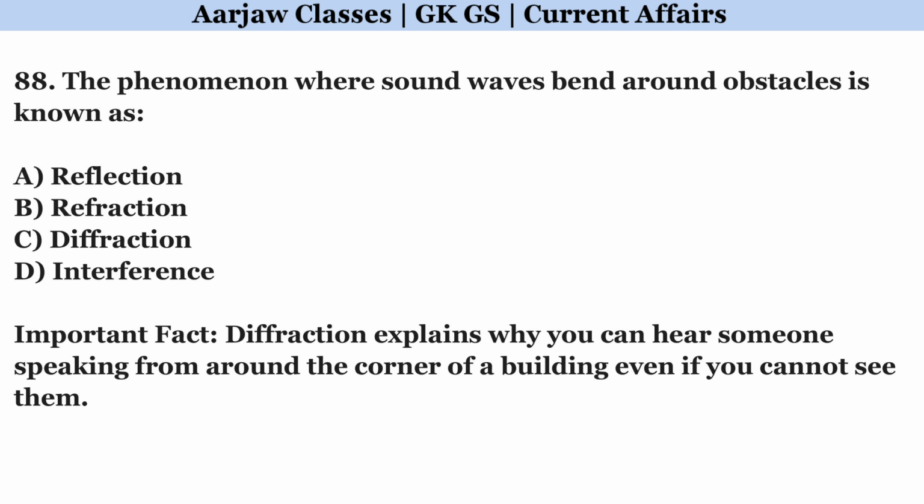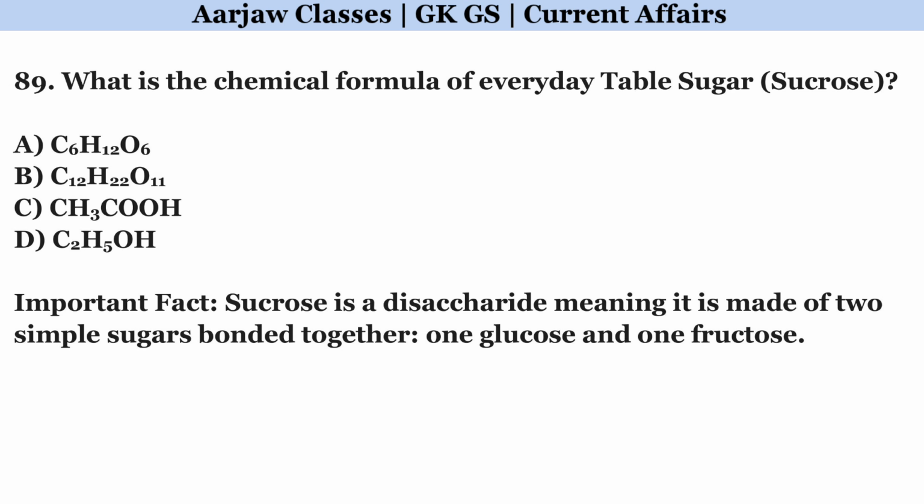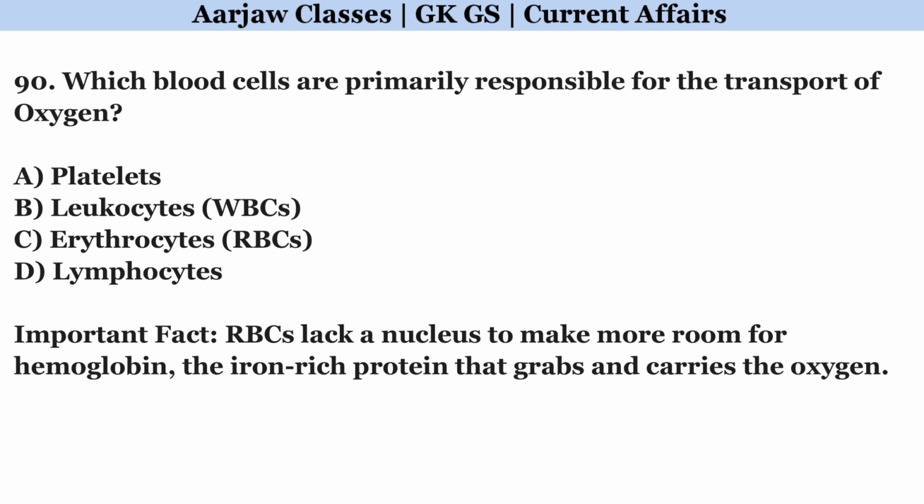The phenomenon where sound waves bend around obstacles is known as. Correct option is C. Diffraction. What is the chemical formula of everyday table sugar or sucrose? Right option is B. C12H22O11. Which blood cells are primarily responsible for the transport of oxygen?